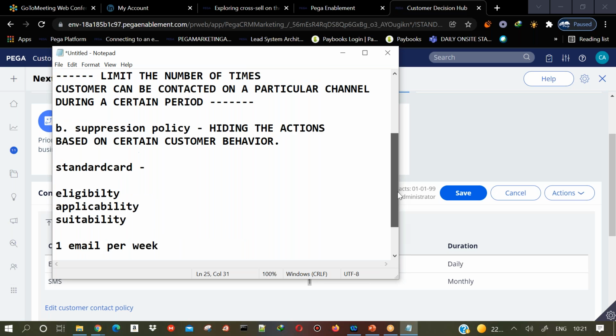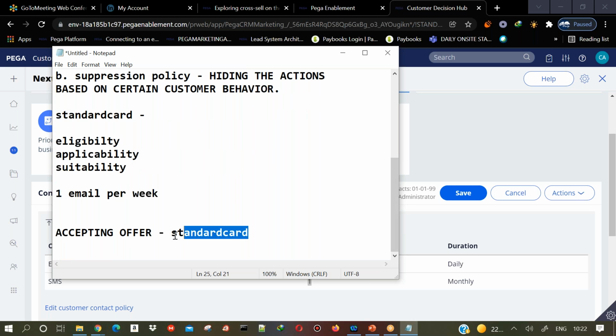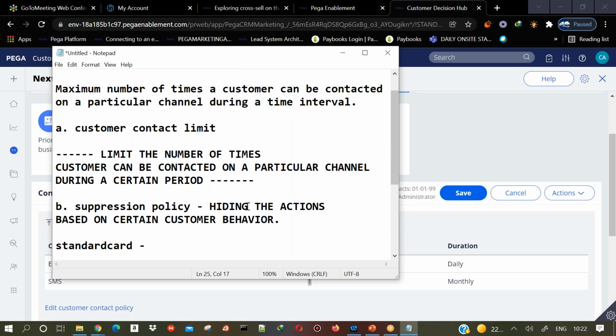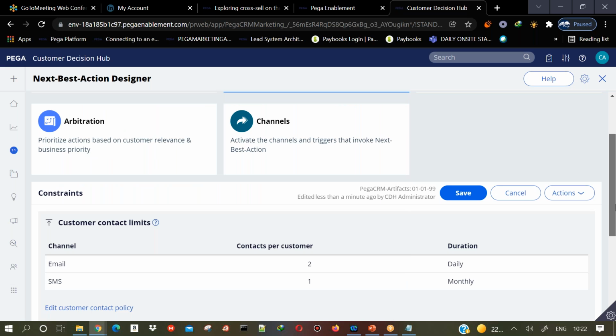Similarly, if a customer has rejected the offer, we should not send the same offer again to the customer because he already rejected it. This kind of suppressing of offers can be done by using the suppression policy. So let us see how we configure that.